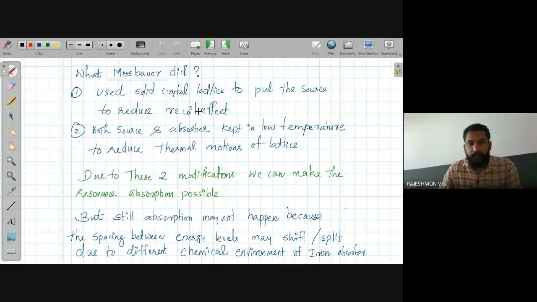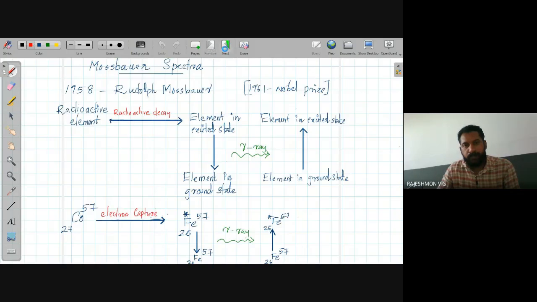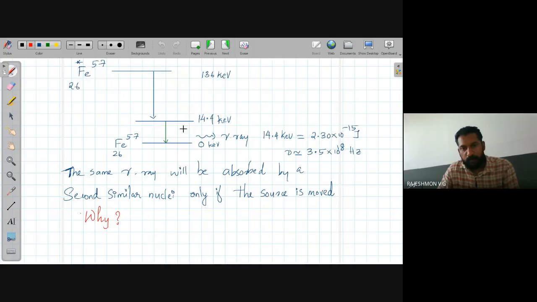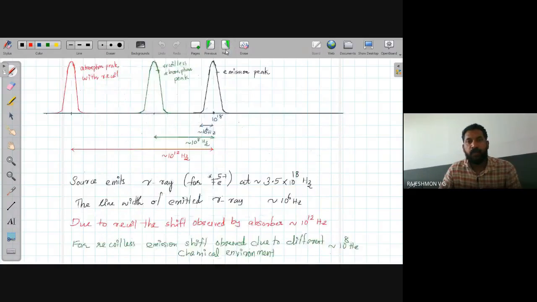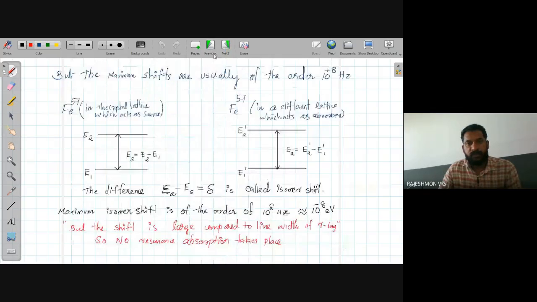Shifted means the 14.4 kilo electron volt I showed in the first slides. The 14.4 kilo electron volt separation is for a single iron atom. If it is in a matrix, if it is in a different chemical environment, this value may slightly change. That change may be very small, but there will be slight changes in this energy level separation depending on the chemical environment in which this iron atom sits.